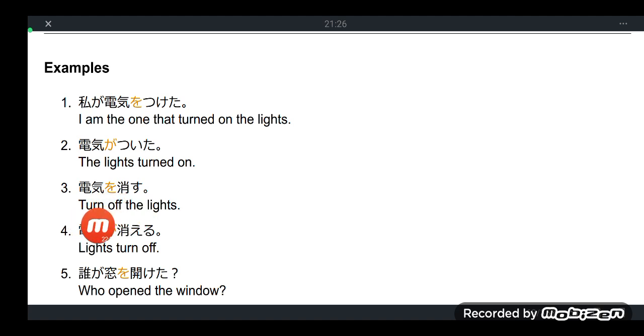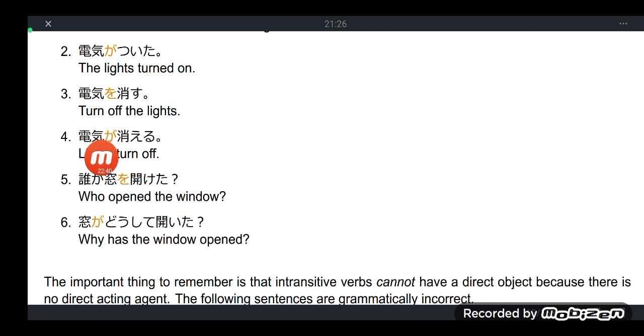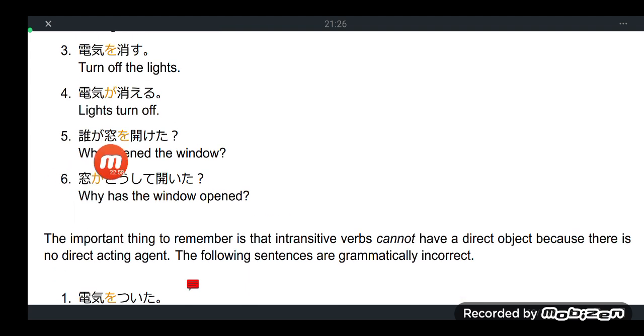Denki wo kesu. Please turn off the lights. Denki wo kesu. So denki is the direct object, and kesu is the transitive verb. Denki ga kieru. So probably there's a power outage, or a blackout, or probably a self-automated mechanism. The lights turn off. No external aid here. Probably a self-mechanism.